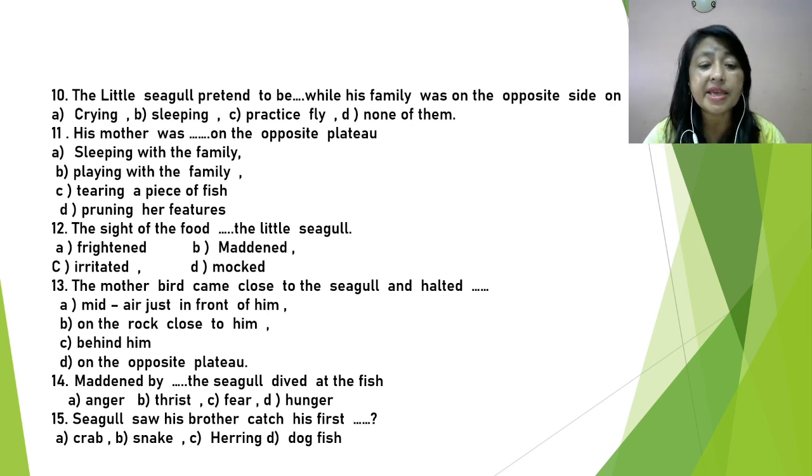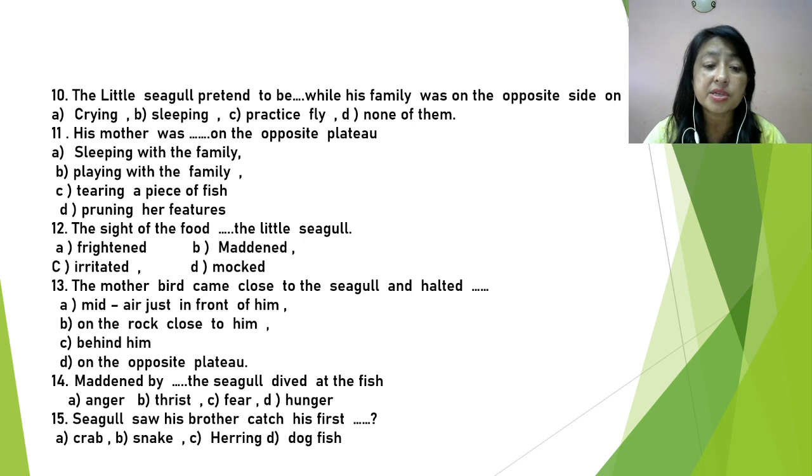Question 13. The mother bird came close to the seagull and halted where? On the rock close to him, behind him, mid-air just in front of him, or on the opposite plateau. So what is his mother doing there? The mother bird came close to the seagull and halted. Where did she halt? In the mid-air, just in front of him. Because she wanted her baby to learn how to fly. Because he feared to fly, isn't it? So she wanted him to fly.